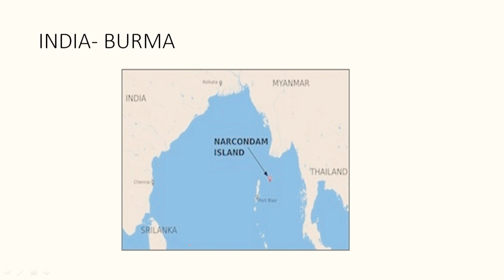Now here you can see where the Narcondam Island is. This is the Narcondam Island, and we were discussing the Andaman Sea and the reference to India. So you can see this is Thailand and all this area belongs to India. Here there are some islands that get closer to Thailand, and Thailand has also been making claims. So India has accepted those claims despite the fact that the major part of this area belongs to India. Similarly, India has also accepted the claim made by Myanmar to these Narcondam Islands. This is one such example.